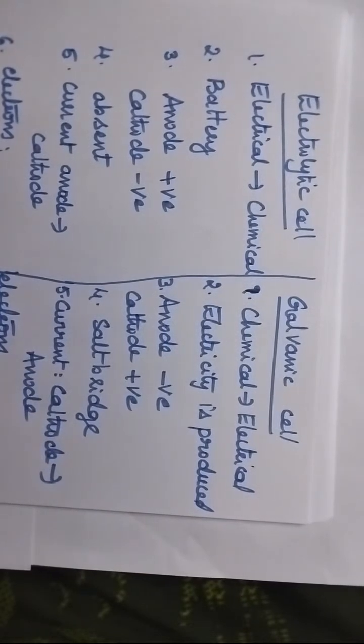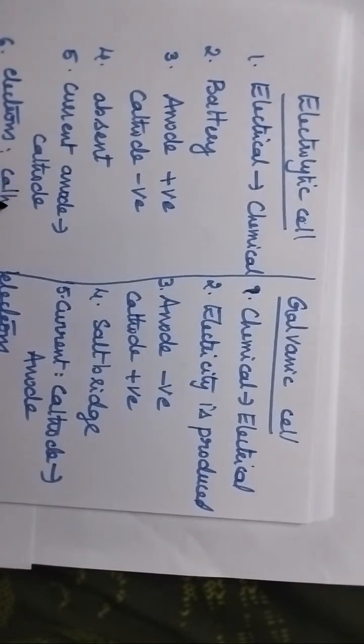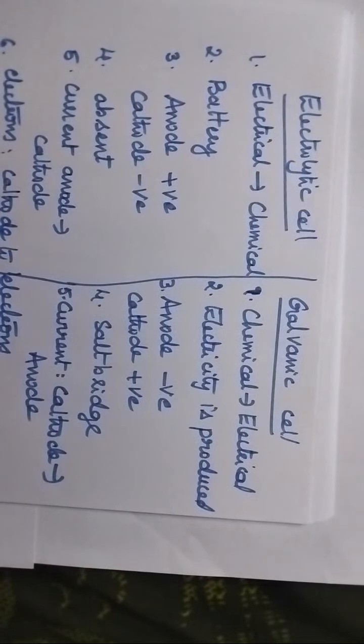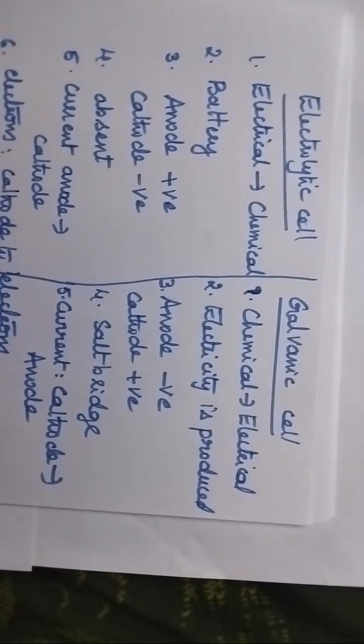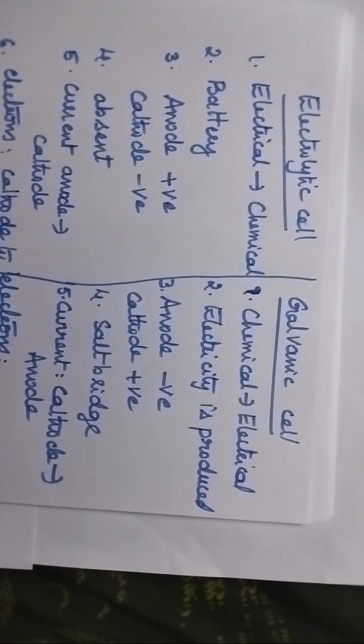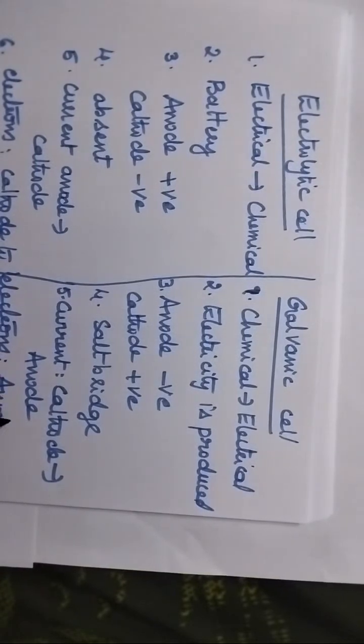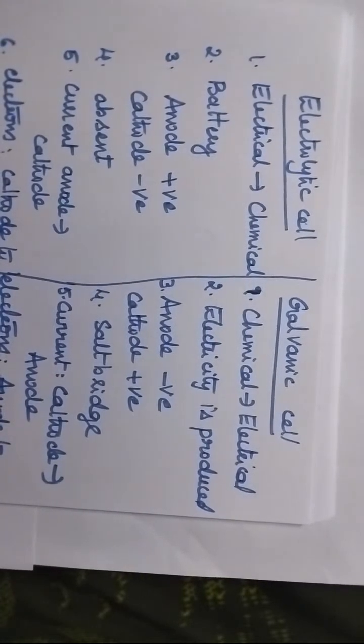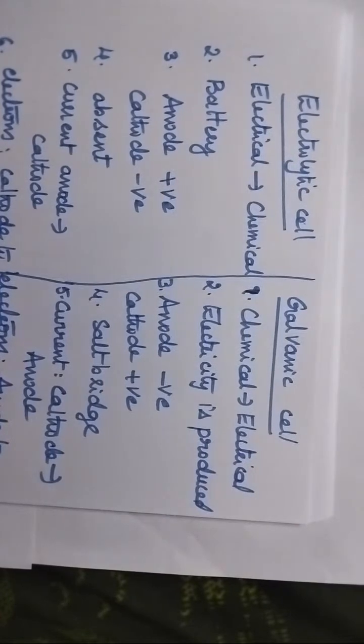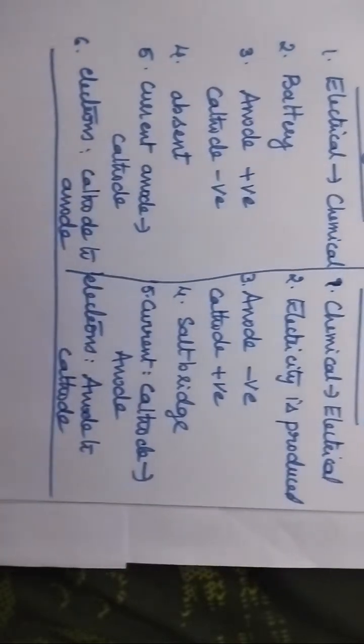And coming to the flow of electrons, in the case of an electrolytic cell, always it takes place from cathode to anode. So it is always in reverse direction to the flow of current. And coming to the galvanic cell, here the flow of electrons takes place from anode to cathode. So this is all about the differences between electrolytic cell and galvanic cell.